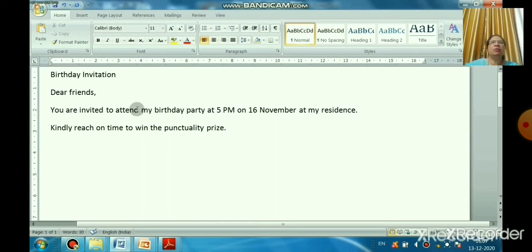And remember, while typing a text, you should remember three things. Do not press the Enter key when you reach the end of the line.